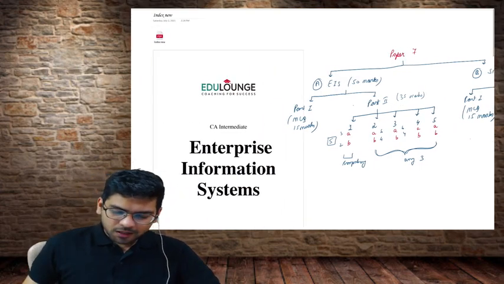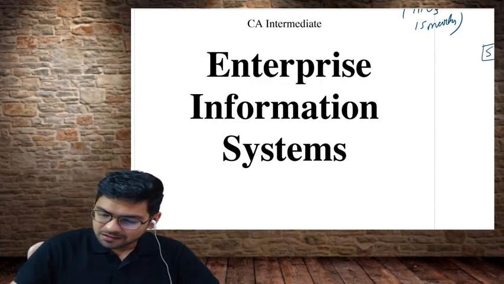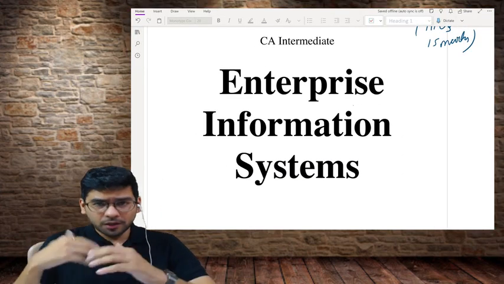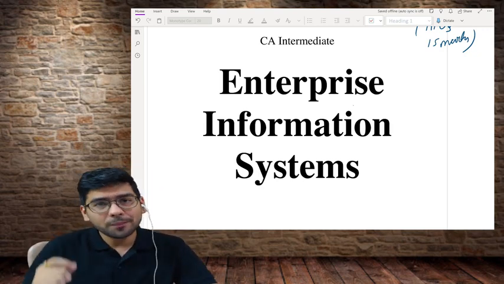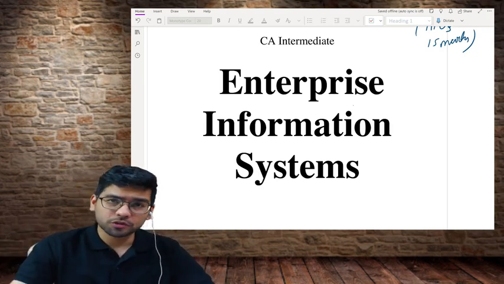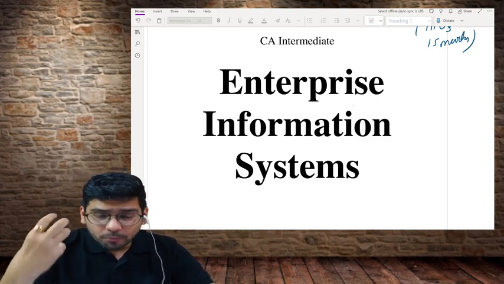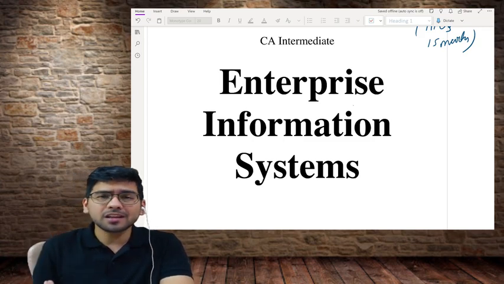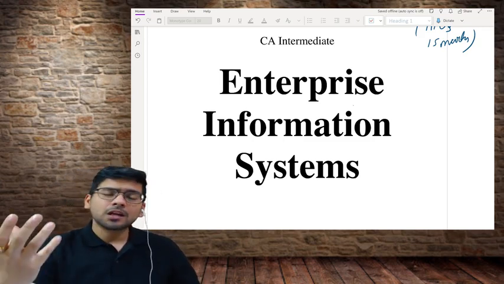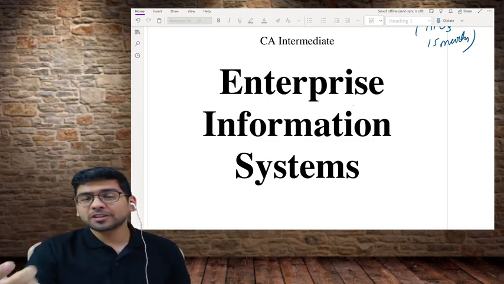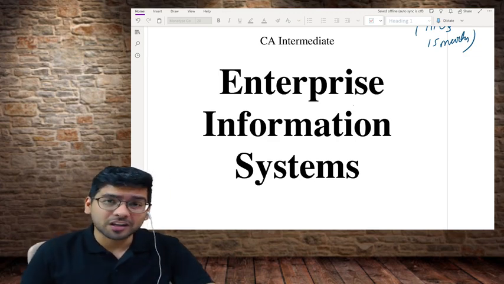Okay, now yes, we are going to start. First, let us understand the subject's name. In our lecture, we are going to first cover the EIS portion, and then we are going to cover up the strategic management part, the SM portion. So the content of EIS is relatively more, and we are going to take more time in EIS as compared to strategic management. You must have felt the same by seeing the size of the books that you must have got. So EIS content wise is a bit more as compared to strategic management.